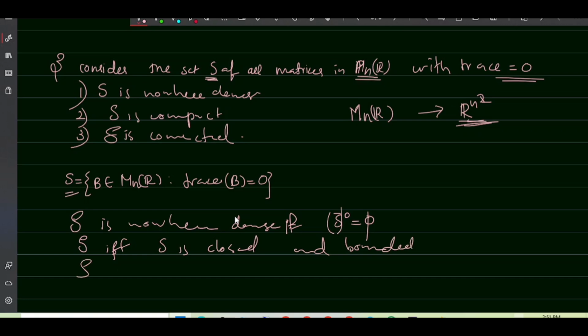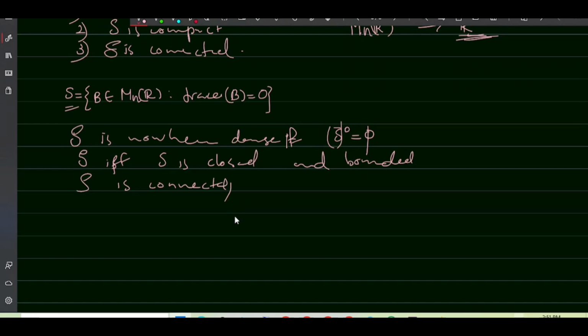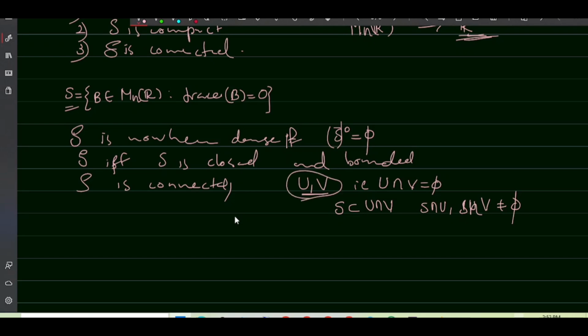Now, S is said to be connected if there does not exist two disjoint open sets U and V, that is U intersection V equal to empty, such that S is contained in U union V and S intersection U, S intersection V are non-empty. If there does not exist such open sets U and V, then we can say that S is connected.